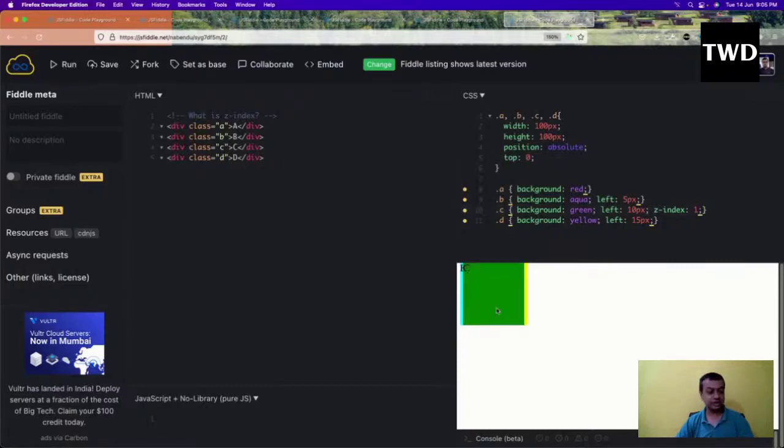If I run it, C will be shown. And if we make B the z index of 2, then if I run it, B will be shown. So this is all about the CSS.